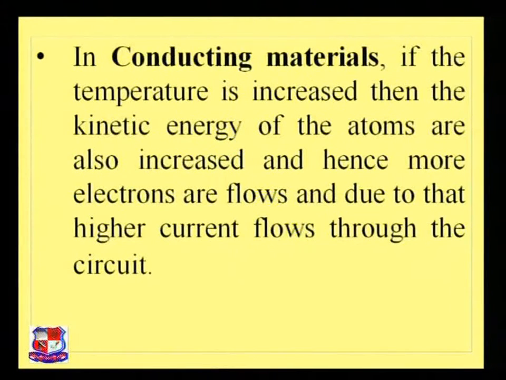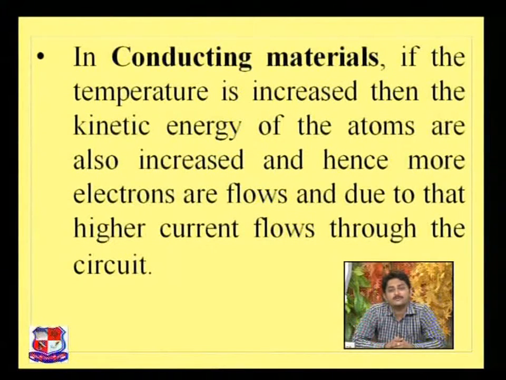As we all know, the conducting material is the material which has higher conductivity than the other materials, insulator or semiconductor. In other words, the material having less resistivity or less resistance is known as the conductor or conducting material.